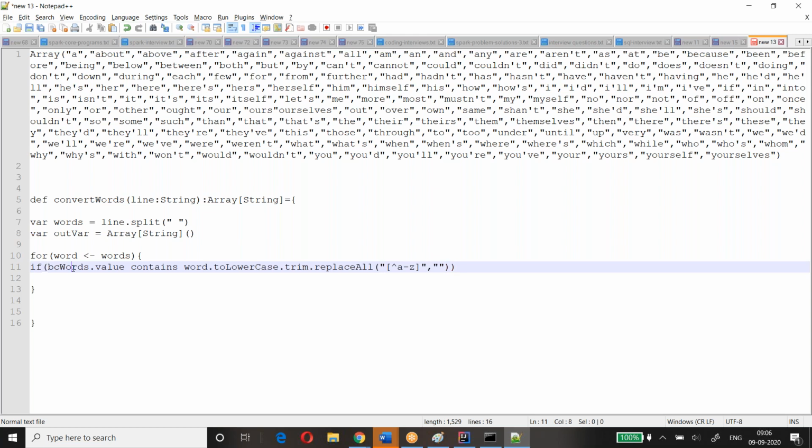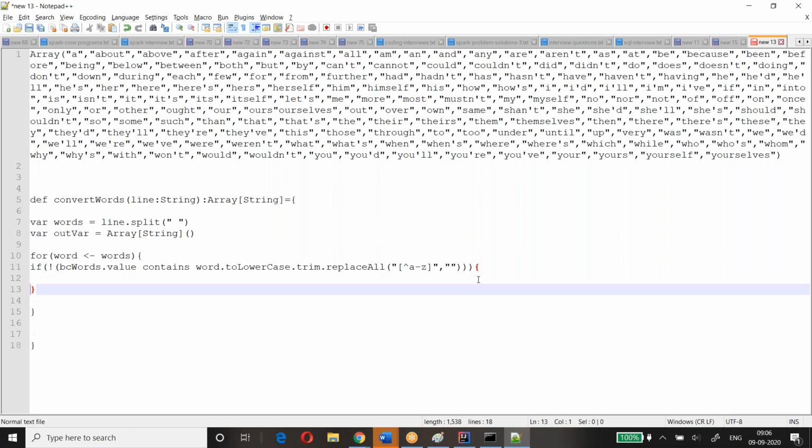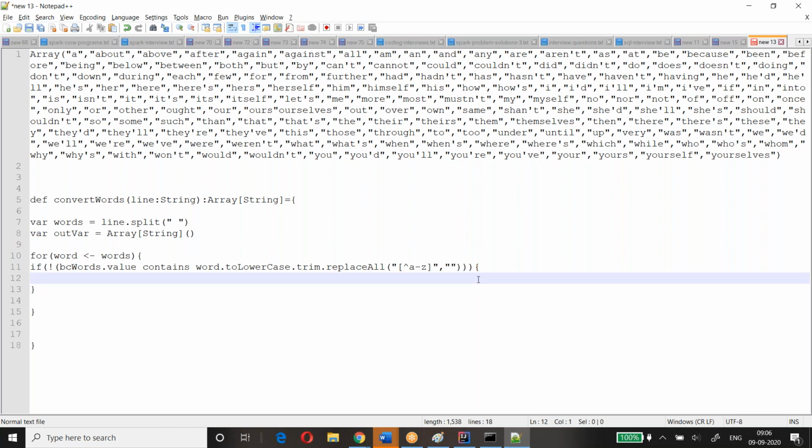Look at here, BC words is my map, dot value contains this, it should not contain. So I'll go with the negative condition here, not contain. When it does not contain, then only you emit.